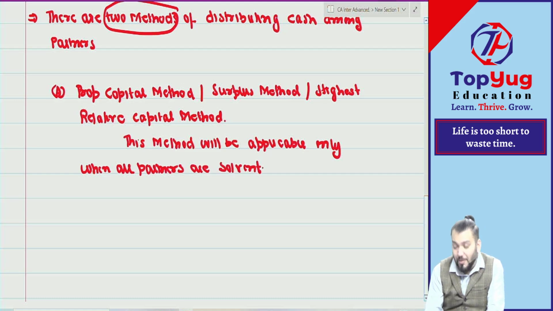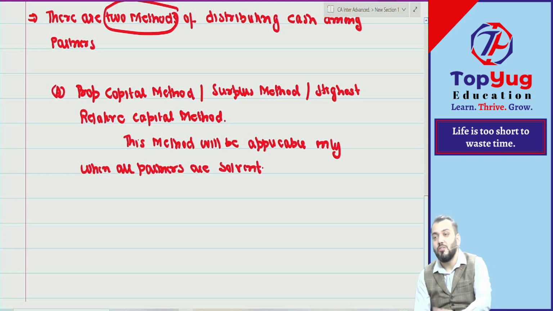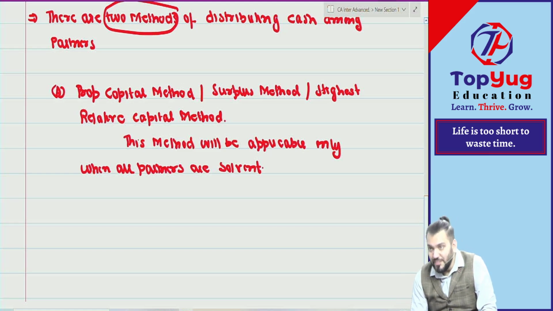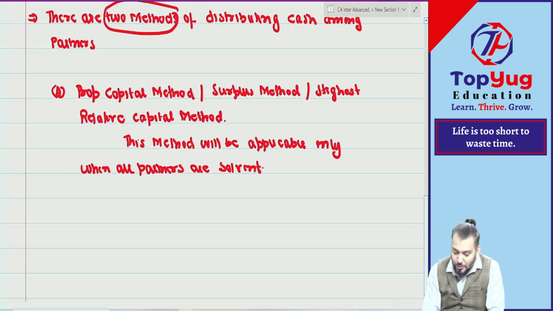Means if any partner is insolvent, then we cannot apply this method, and therefore there was a need for another method. Correct? Means in case any partner is insolvent, then we can't apply PCM. PCM is what? Proportionate capital method. Then we'll apply which method? Maximum loss method.